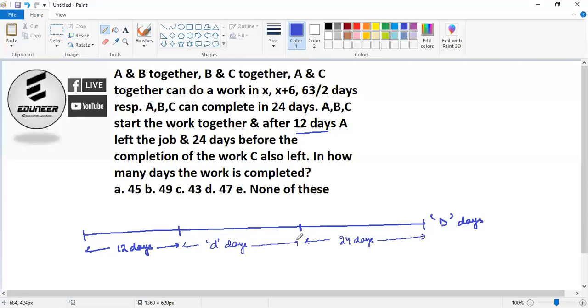Now how do I divide this? Because for the first 12 days, A, B, C work together. So A, B, C is working for the first 12 days. What happens after 12 days? A left the job, which means that B and C is continuing with the work. And what happens 24 days before the completion of the work? C left the job, which means that only B is working for the last 24 days. I hope this timeline is clear to all of you. Take time to understand. Don't hurry it up.